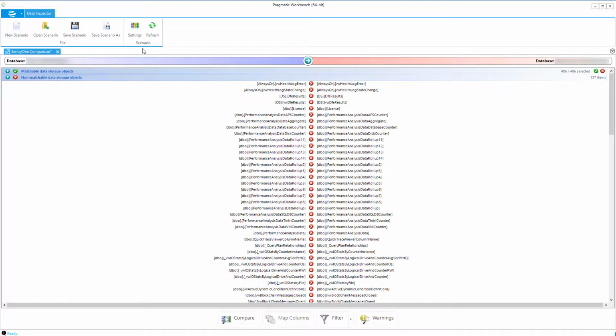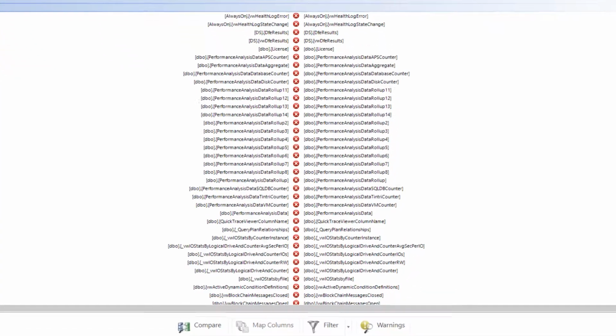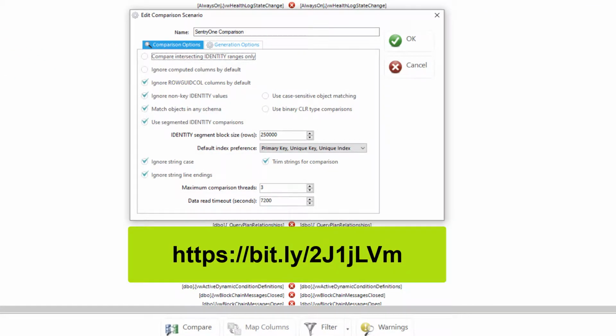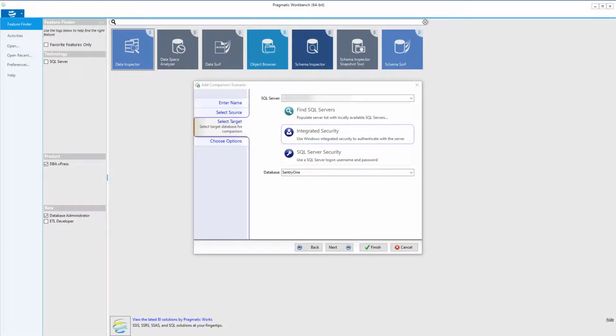DBA xPress provides you with many options to choose when performing Data Inspector comparisons. You can find a list of the available options in our user guide here. When performing a data comparison, there are many phases that are initiated within the Data Inspector functionality. These phases and their descriptions are as follows.